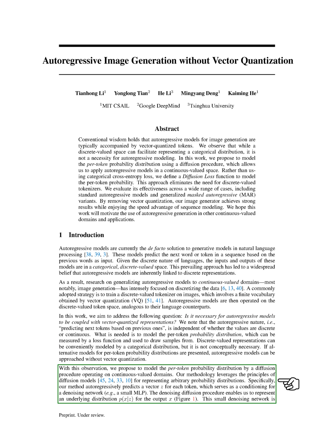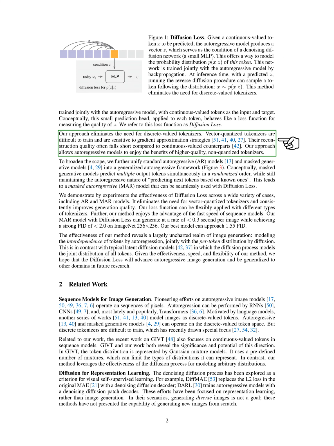Instead of relying on discrete tokenizers, we propose a method that uses a diffusion process on continuous data to model the per-token probability distribution. This approach involves predicting a vector for each token, which is then used in a denoising network to represent the output distribution. By training this network alongside the autoregressive model, we can eliminate the need for discrete tokenizers and benefit from higher